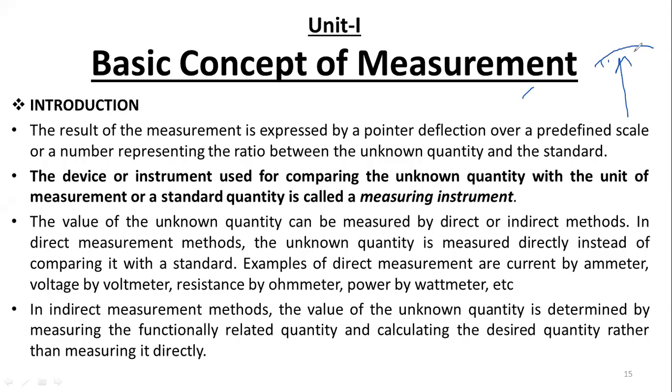Over a predefined scale or number, 1, 2, 3, 4, 5, representing the ratio between the unknown quantity and the standard quantity. Whatever unknown quantity we are measuring, we compare it with the standard quantity. That is the result of the measurement.